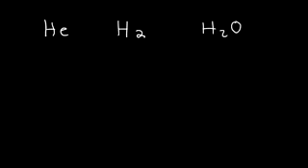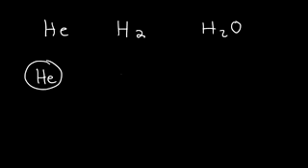What is the difference between an atom and a molecule? So take a look at these three substances: helium, hydrogen gas, and H2O. Which of these substances are composed of atoms and which ones are composed of molecules? Helium is composed of atoms. Each particle of helium is made up of one atom of helium.